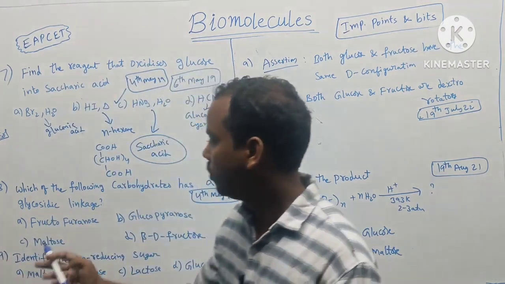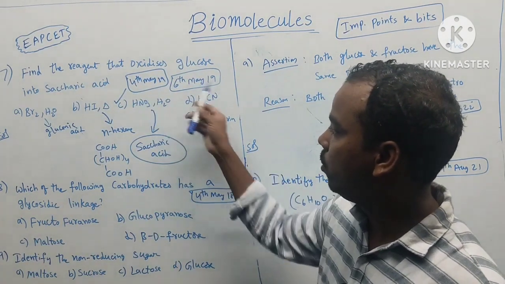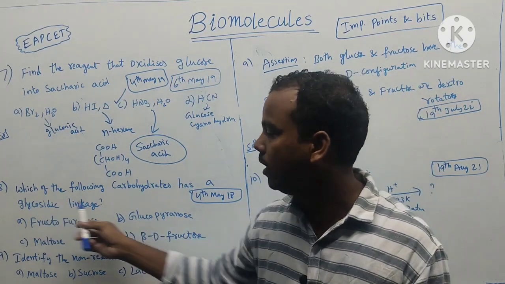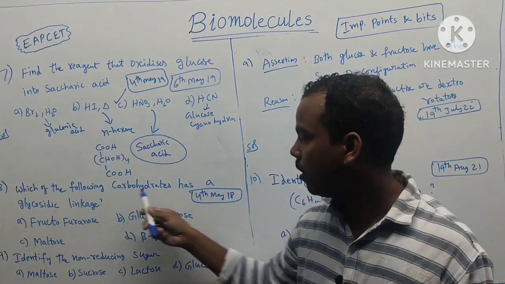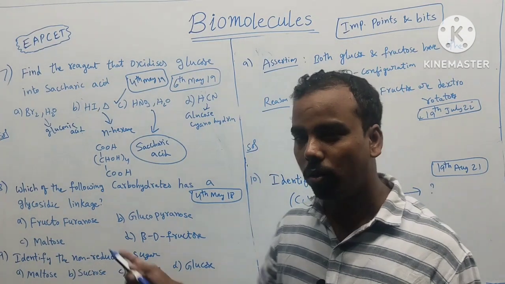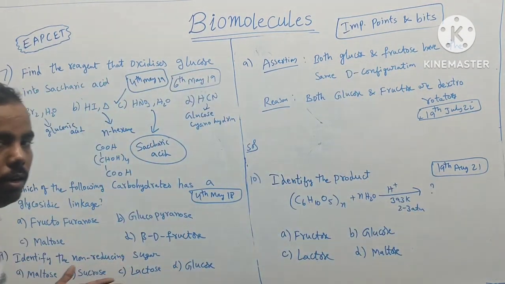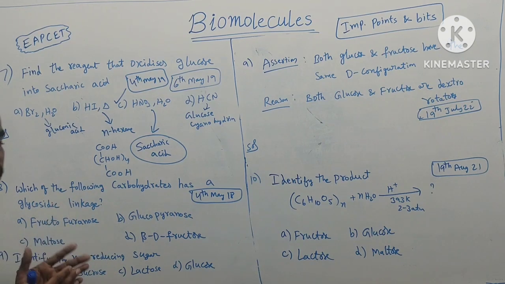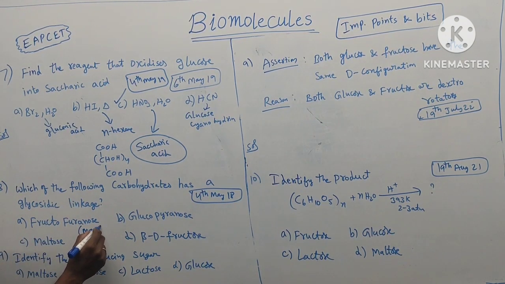Okay. Next question, which is very important. Which of the following carbohydrates has a glycosidic linkage? Fructofuranose means monosaccharide. Only disaccharides and polysaccharides have glycosidic linkage. Fructofuranose is a monosaccharide, so it does not form glycosidic linkage. Next, glucopyranose means glucose.